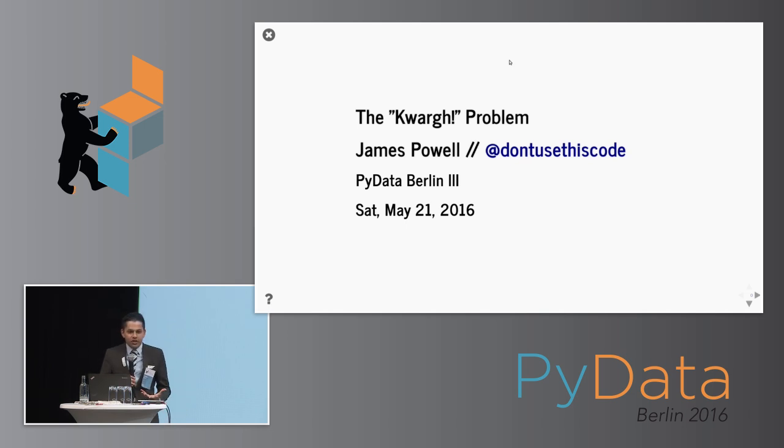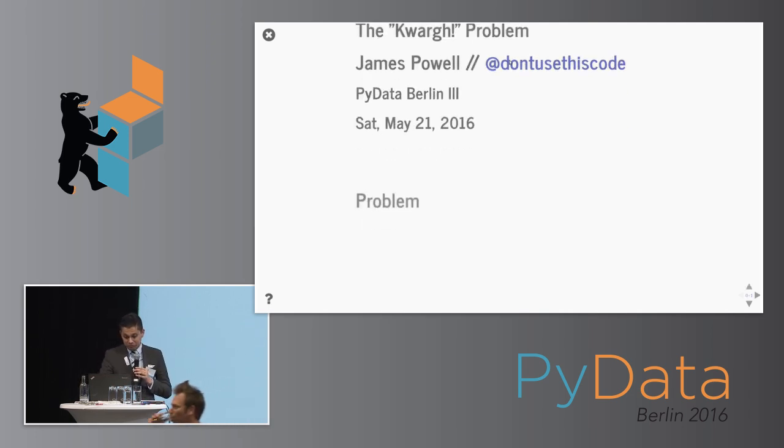Anyway, another thing that I'm trying to do this year is I'm trying to give as many new talks as possible. So this is an interesting idea that I had for a project that I wanted to work on that could solve a common problem that I have when using a lot of data science libraries. Before I get started, as with all my talks, I'd just like to say we're at PyData Berlin. This is the third event. It's Saturday, May 21st, 2016.